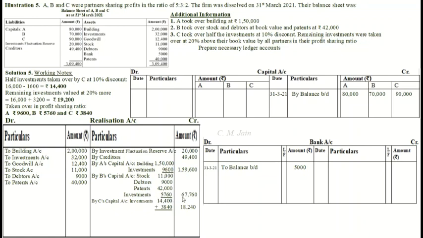So we get a total of 67,760 in amount column. And C's capital investments, below that write down plus 3,840. Total of these two amounts, 14,400 and 3,840, and we get 18,240 in the amount column.